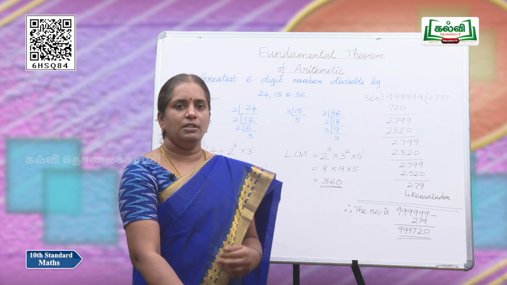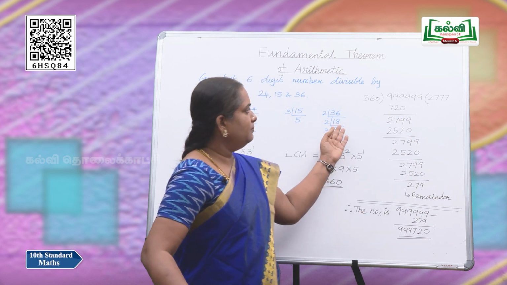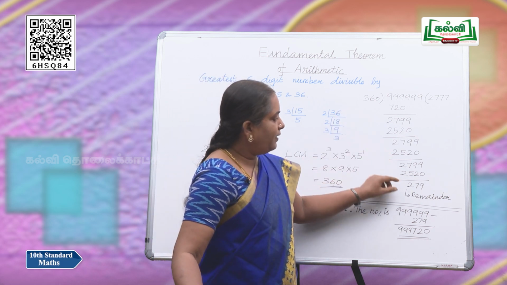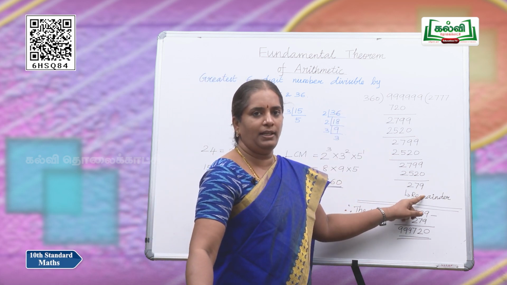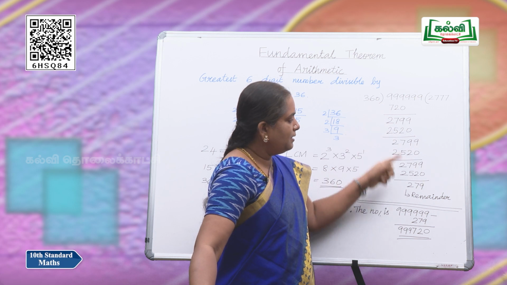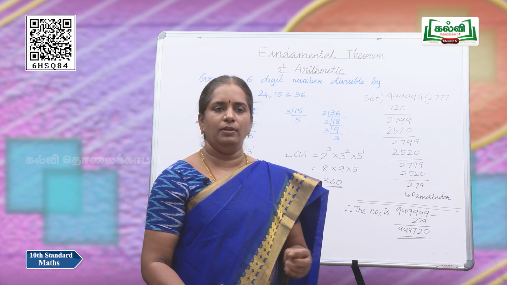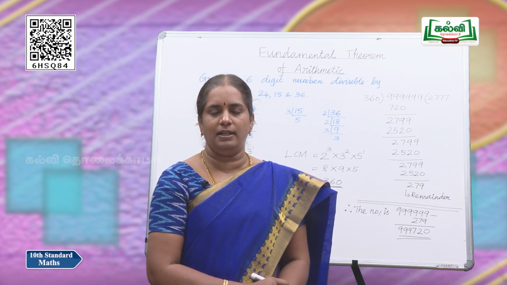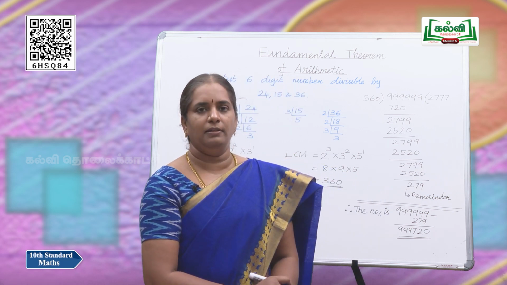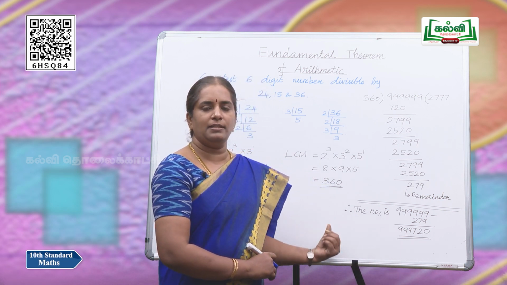6 digit number. So, let us take the largest 6 digit number which is 999999 and divide this number by 360. As we divide, we get the remainder as 279. So, this remainder says that this number is 279 more than the number which is divisible. So, to get the number which is divisible by 360, we should remove or subtract that remainder. Yes, subtracting the remainder, we get the number which is divisible by these 3 given numbers.